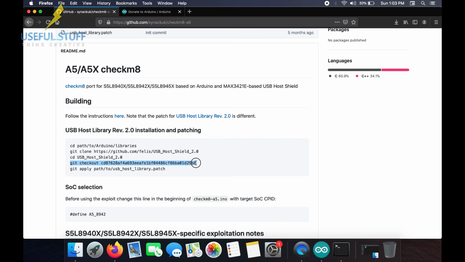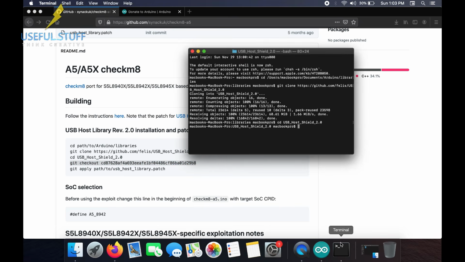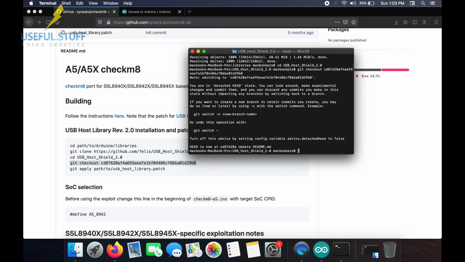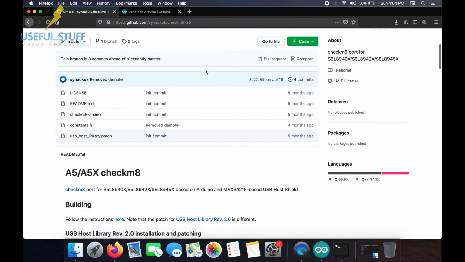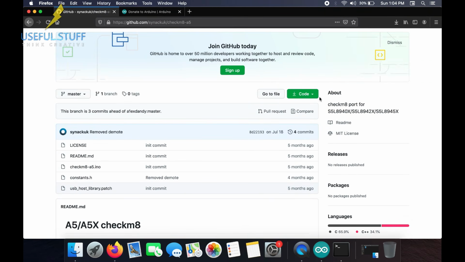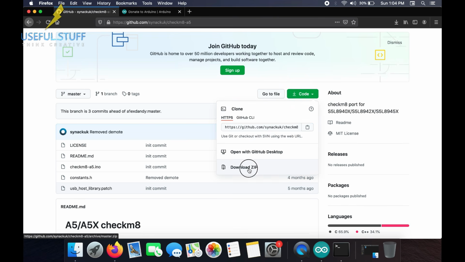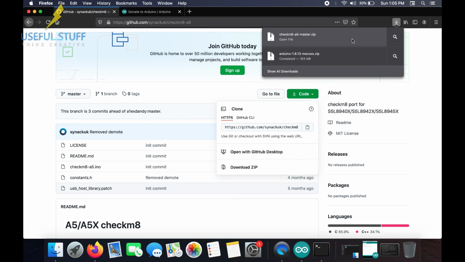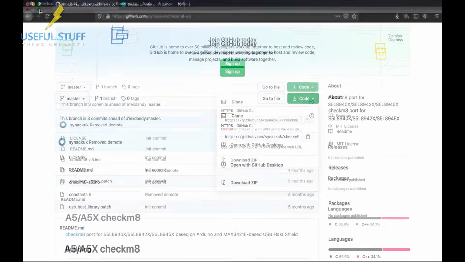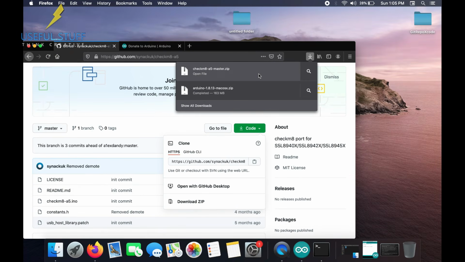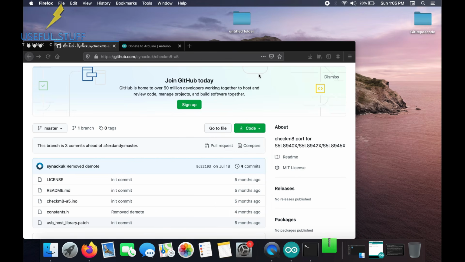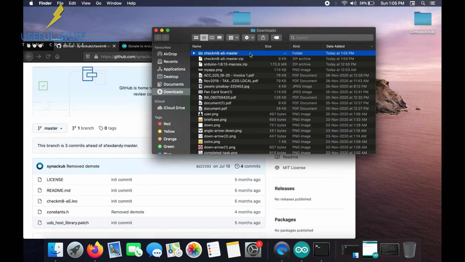Now copy the fourth one and paste, enter. Okay, this is also done. Now just leave it till the fourth line of code. We will execute the fifth line of code after some time. So now just go to the top of the page and download the code, download the zip file. Click on the downloaded file and drag the downloaded folder to the desktop.